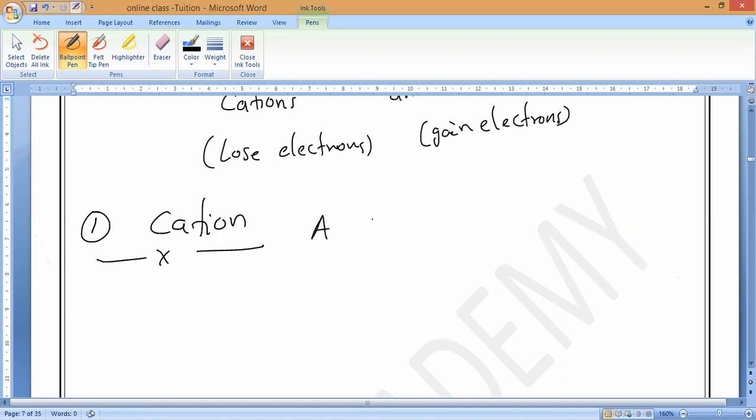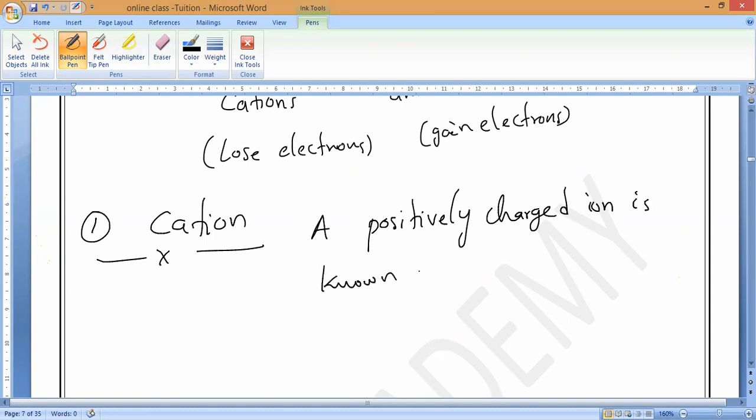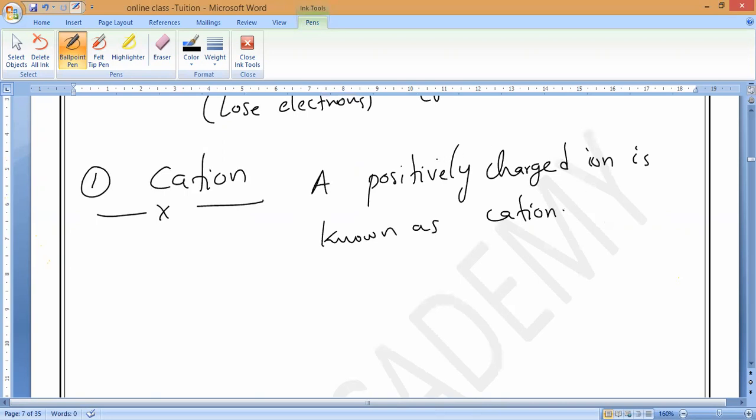A positively charged ion is known as a cation. So now, positively charged ion means whose count is more, protons or electrons? Protons count is more, sir, compared to the electrons, because electrons will be lost. So that is what you have to remember.